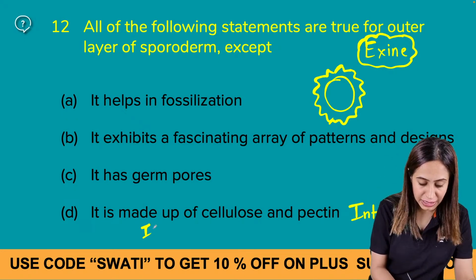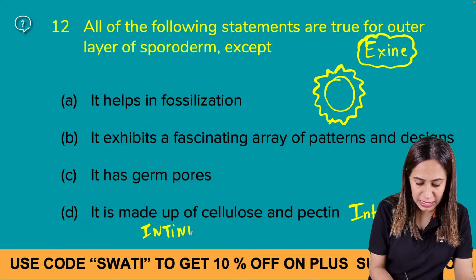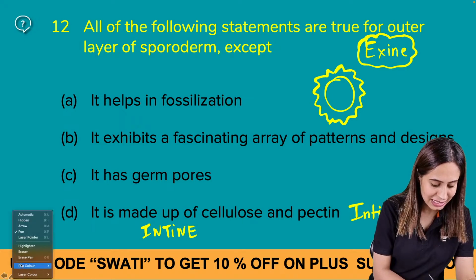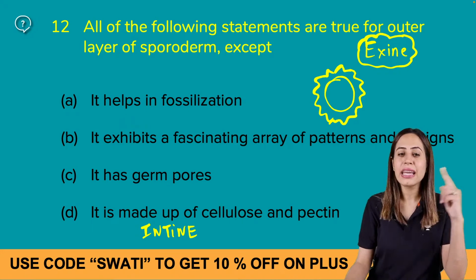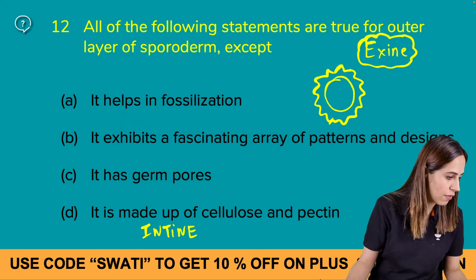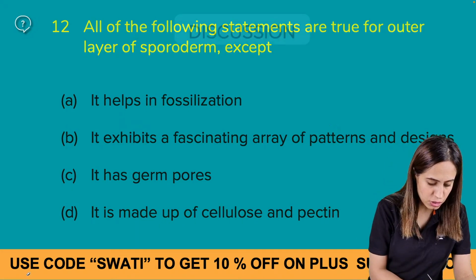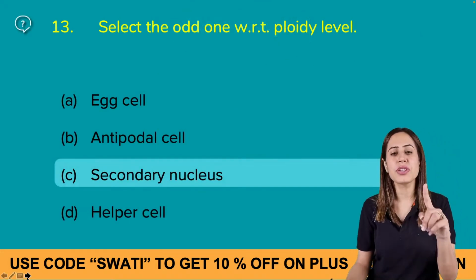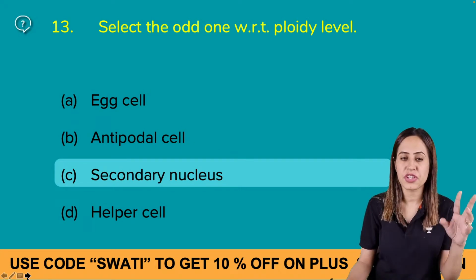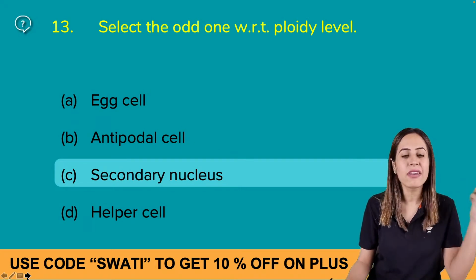Is that clear to everyone? Intine is pectocellulosic. Alright, so let's go further. Good students, very good. Okay, the ploidy level question we have already discussed, and this is a similar question, but it's a different one, quite related to that.